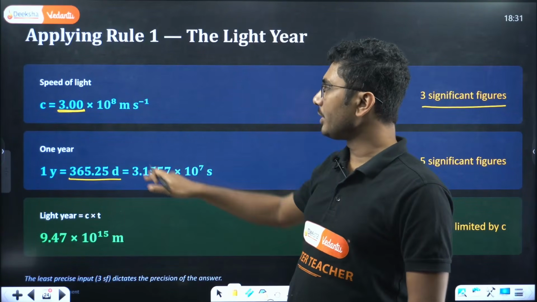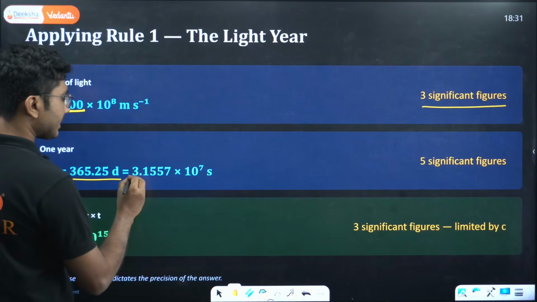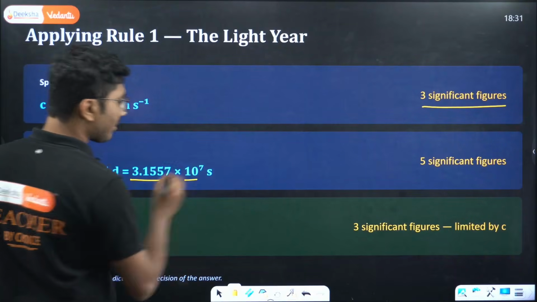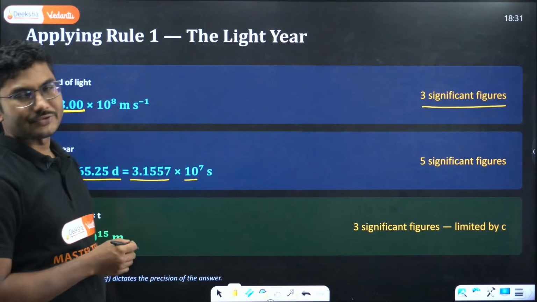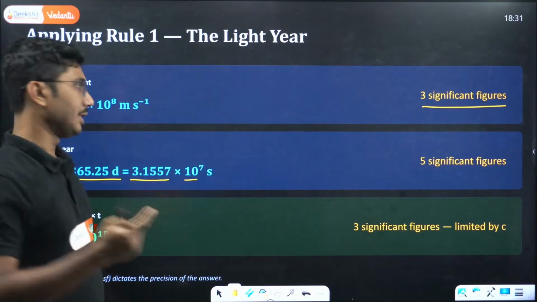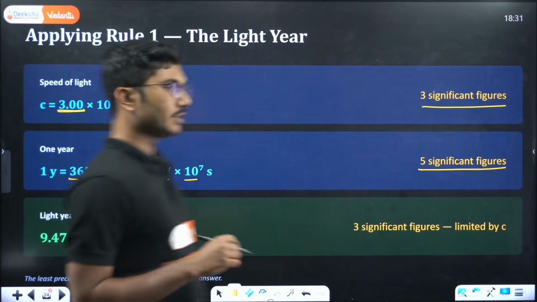In scientific notation, 1 year is 3.1557 into 10 to the power of 7 seconds. This has 5 significant figures.